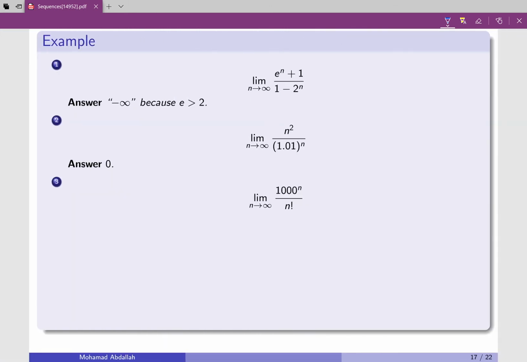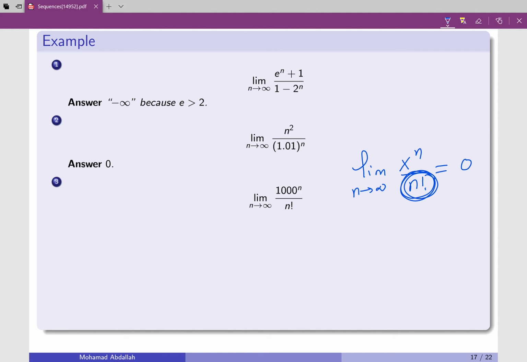And now when I look at that one, I'm going to say my answer will be 0. The reason is the example that I showed you, and you can use that result: the limit of x to the power n over n factorial is equal to 0 when n goes to infinity. So the factorial beats the exponential, even if it was 1000 to the power n.